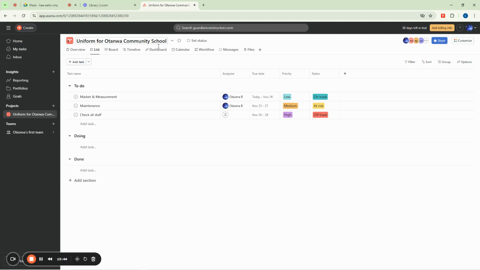So since she's planning her wedding now, she could actually use ClickUp, sorry, Asana, to plan her wedding. In the sense that things that she's yet to do now, she will put them in this to do section here. This is a group. So we call it this to do group. We have doing group and then we have done group.